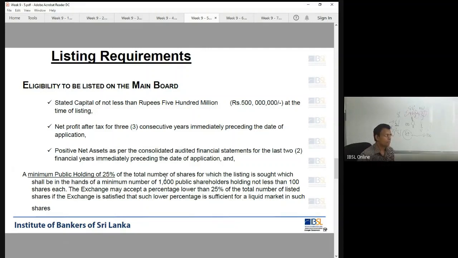I'll be giving another note on the listing requirements for the other boards. I have paper cuttings with me, which I can upload to you, or I will read them to you and you can write them down. So this is important: the listing requirements for the main board and the second board.